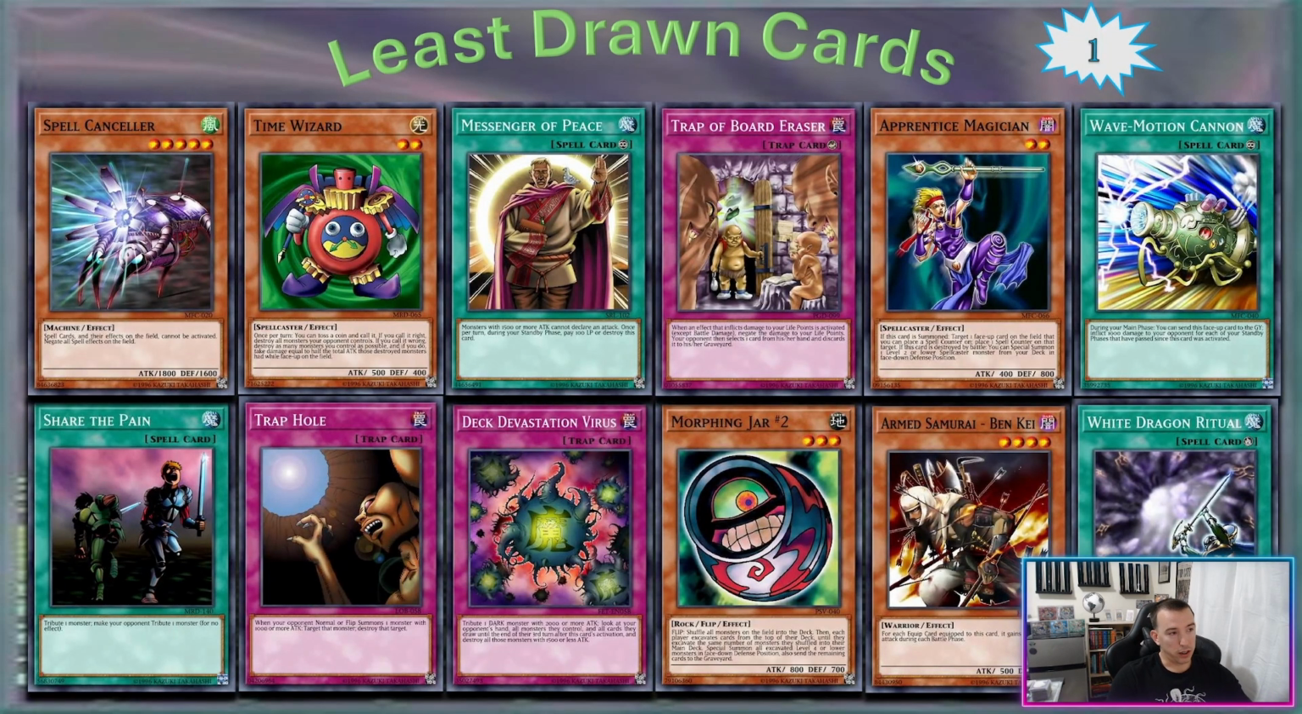Least drawn cards. I actually had to look up Trap of Border Racer. I'm sorry, I am a Yu-Gi-Oh fan, but I had not seen that card, and I was like, man, what is this? But in this format, in this tournament, these cards were only drawn once. It doesn't mean they were played or activated, and I have another slide for that. But yes, these cards were all drawn one time. Somebody was obviously trying to run some Benkai. I think you'll see later they had the flip effect card as well.